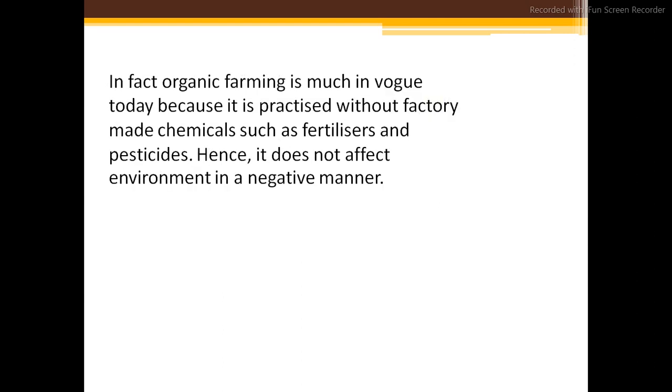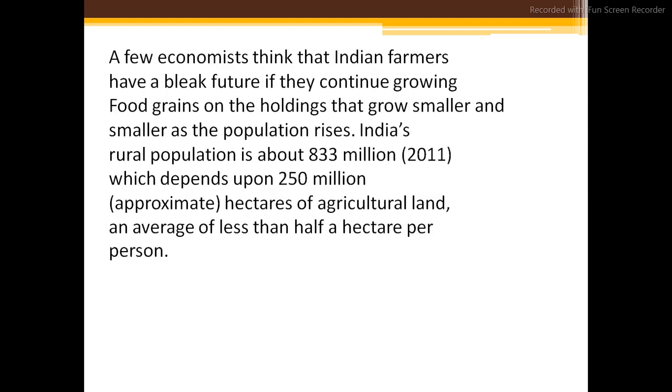Next, in fact, organic farming is much more viable today because it is practiced without factory-made chemicals, fertilizers and pesticides. Hence, it does not affect the environment in a negative manner.